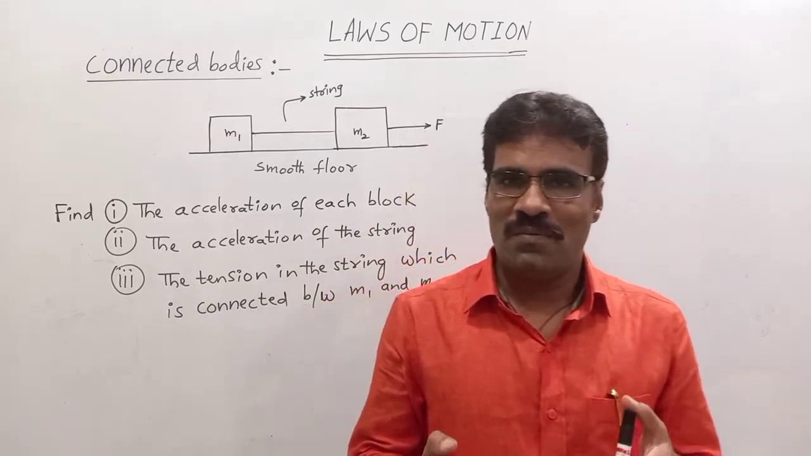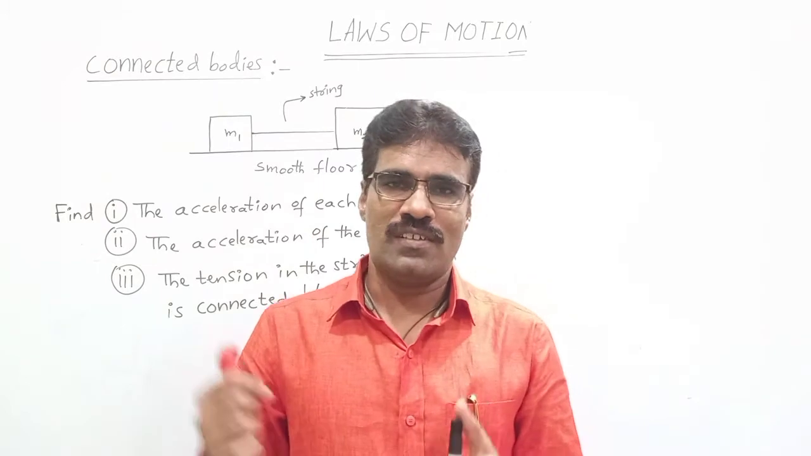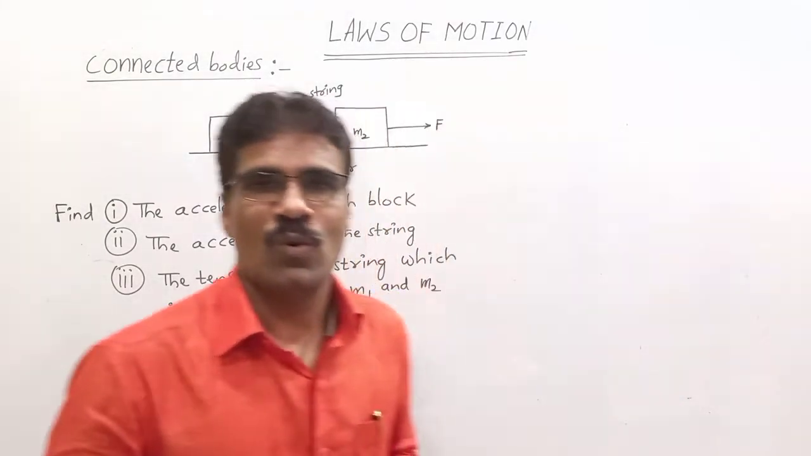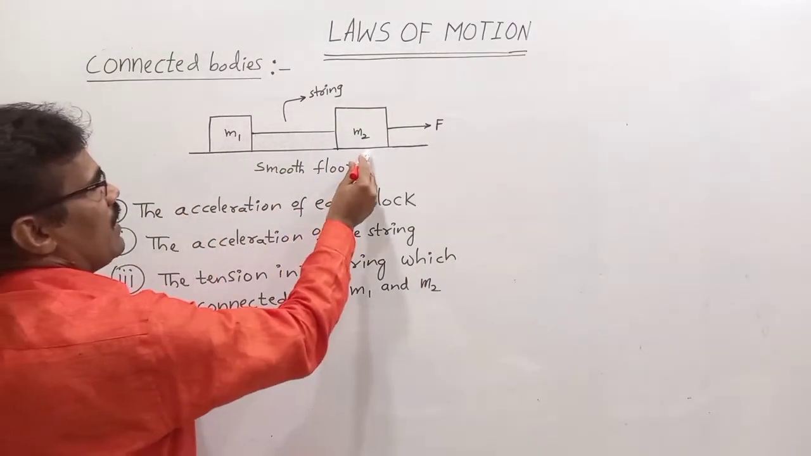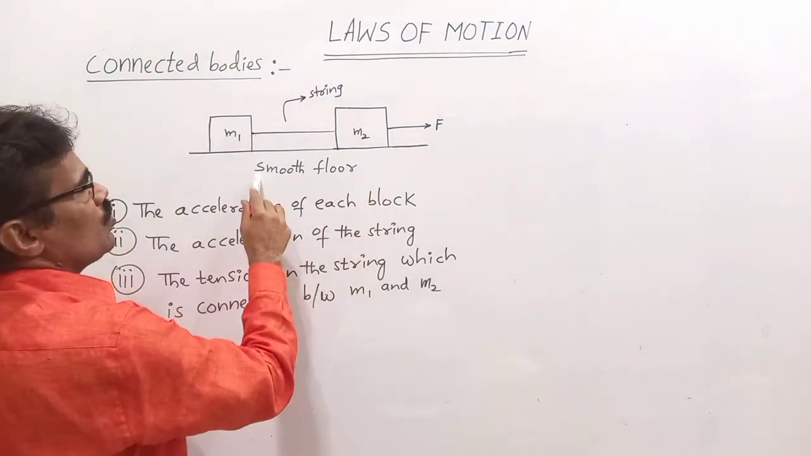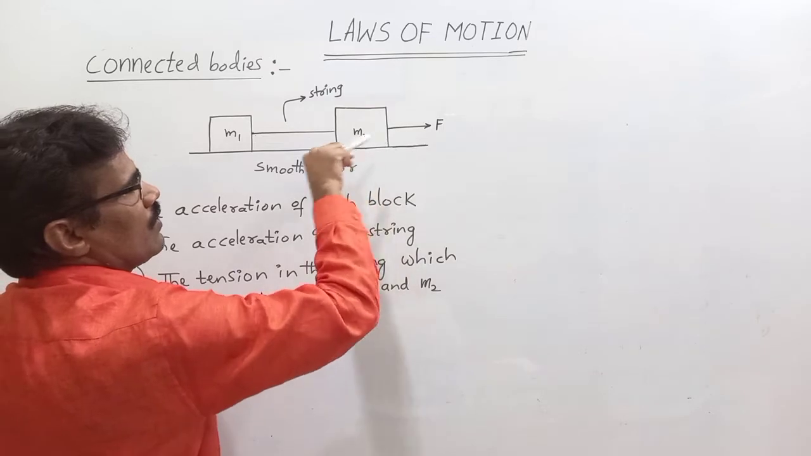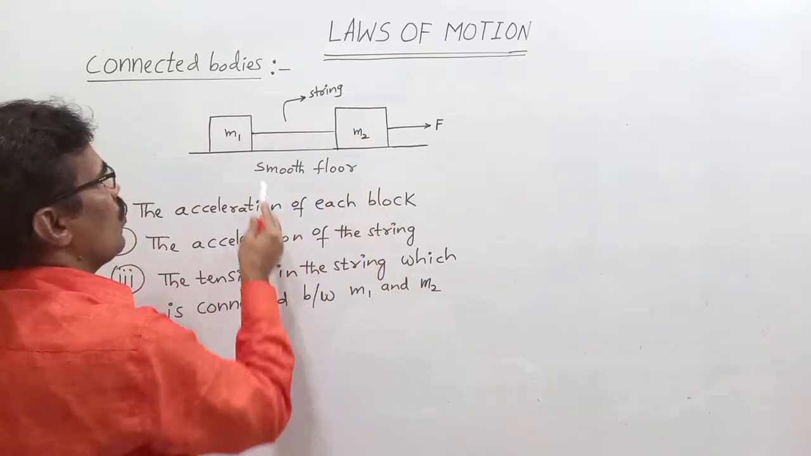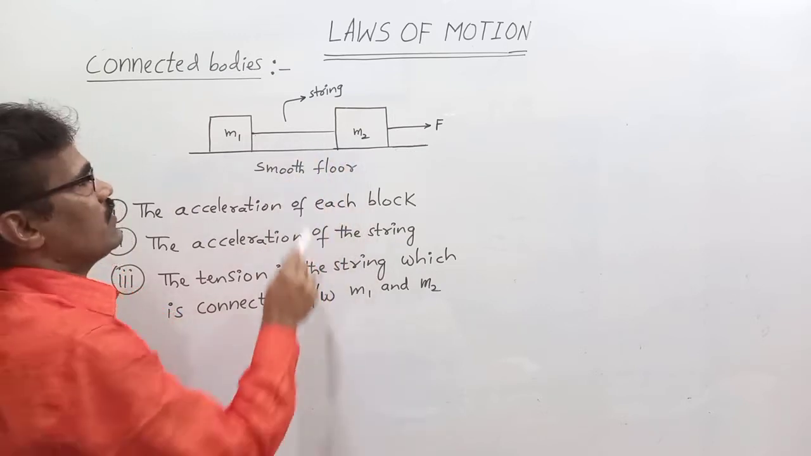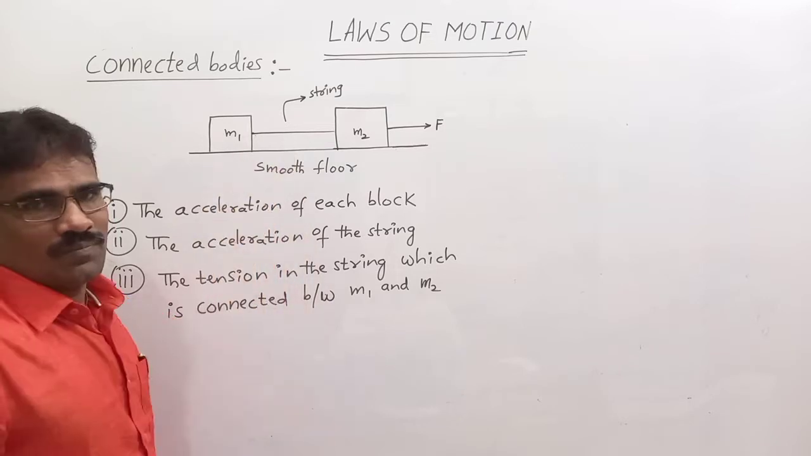Students, today we are going to discuss laws of motion, or Newton's laws of motion, connected bodies. Let us consider two blocks, M1 and M2, connected with a string, kept on a smooth horizontal surface. A force is applied on M2 on the right side. Then what is the acceleration of these two blocks, the acceleration of the string, and the tension in the string?